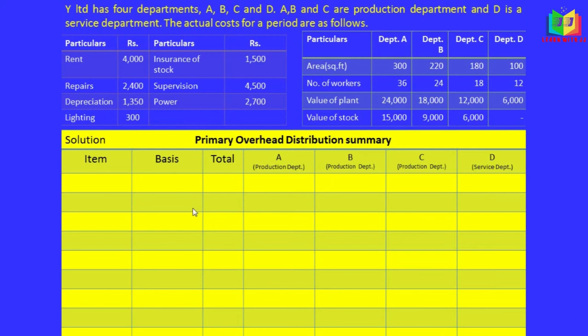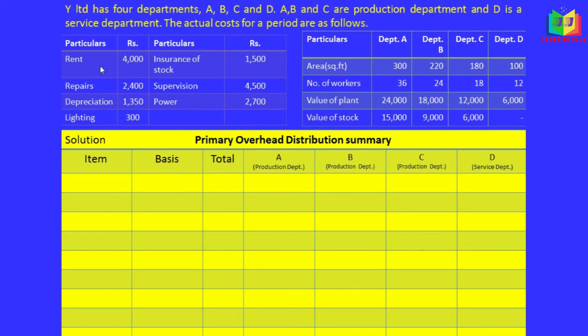Let's start doing the problem. First one is rent. We have to allocate this rent on the basis of area. We have to take the ratio of this, and we have to simplify it.